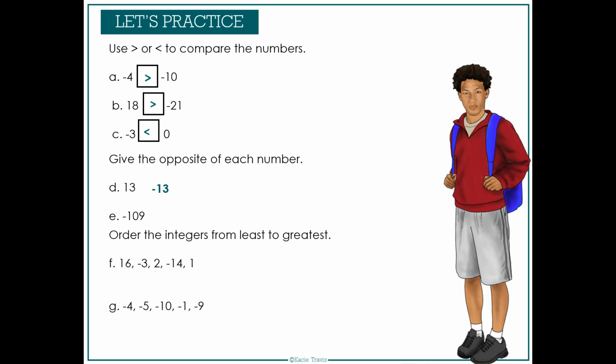Negative 109 is 109 units away from 0, which means we want it on the positive side, 109 units away from 0. So what is positive 109?